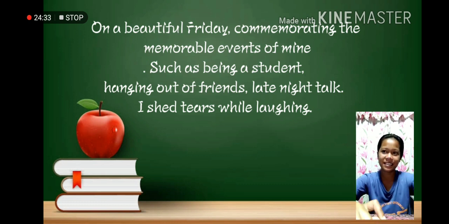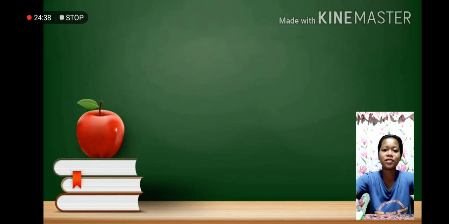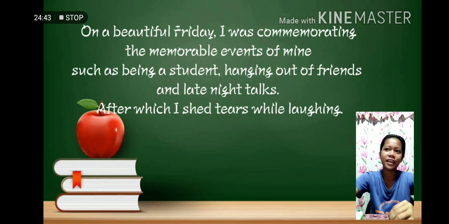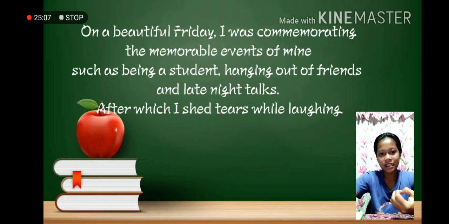That sentence is a fragmented sentence, so let's correct it. On a beautiful Friday, I was commemorating the memorable events of mine, such as being a student, hanging out with friends, and late night talks, after which I shed tears while laughing. So there it is, already grammatically correct and pleasing to hear.